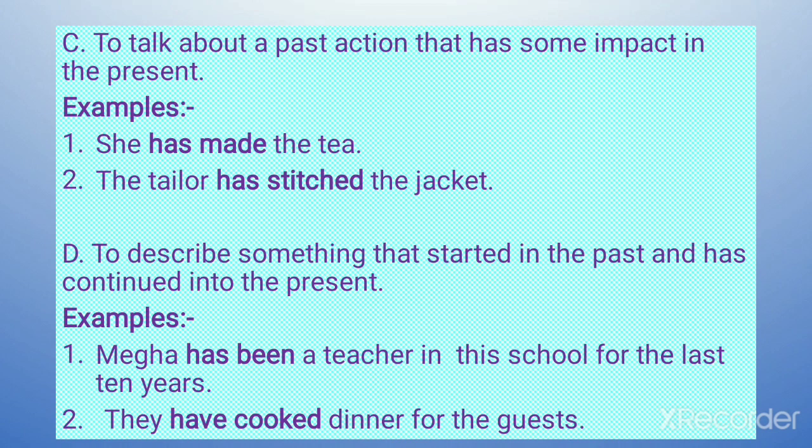To describe something that started in the past and has continued into the present. Now, it has started in the past, but now also it's continuing. Like Megha has been a teacher in this school for the past 10 years. She was there, but now also she is there. For the last 10 years, she is there. They have cooked dinner for the guests. Cooking was done earlier, but serving is done now. So the action has been continued in the present, but it was done in the past.